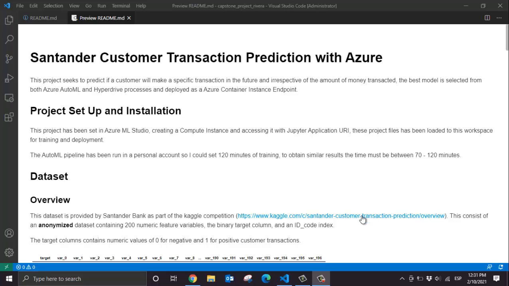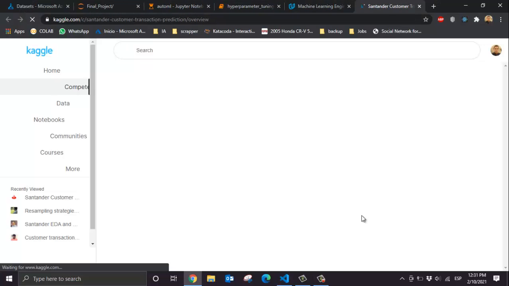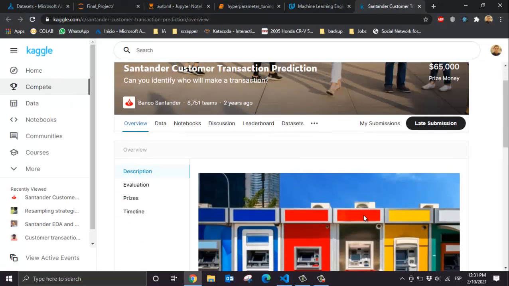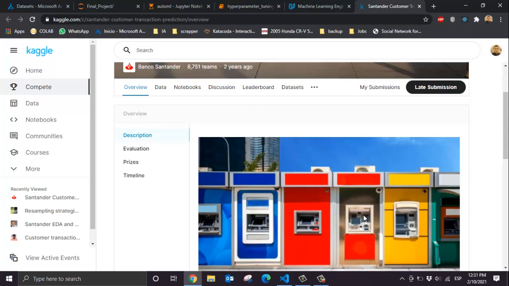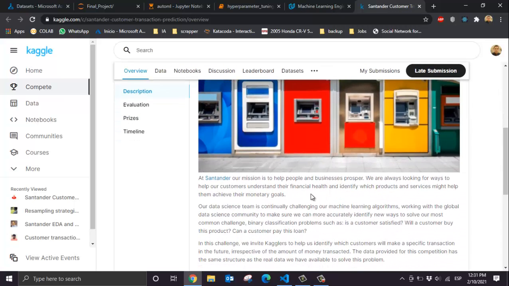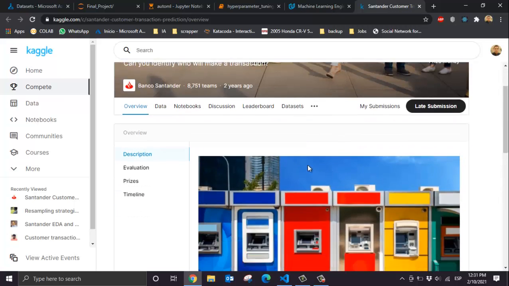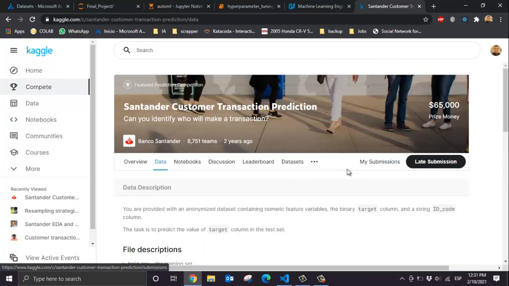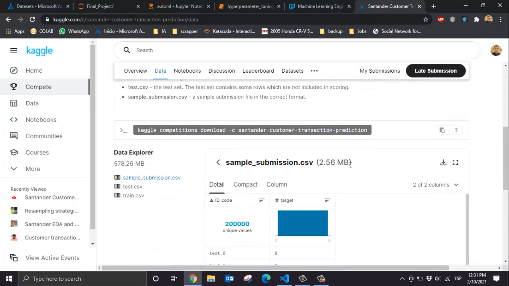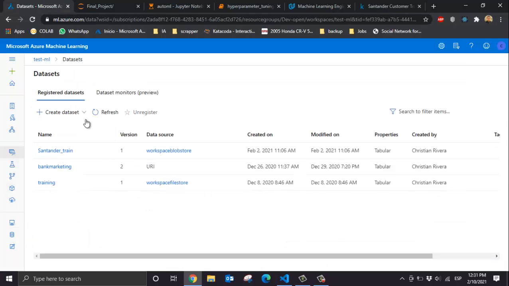The dataset used in this project comes from the popular competition site Kaggle. This is an anonymized dataset that comes from the Santander Bank. The data contains 200,000 records, 200 feature columns, and one target column. With my personal account, I have downloaded it to my personal computer, and in the dataset section, I have uploaded it with the option from local files, and the dataset is registered as Santander Train.